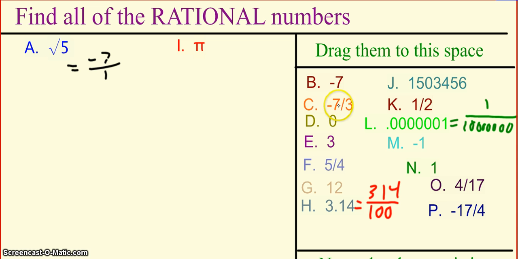Also, if you look at C here, -7/3, notice that if you were to type that into your calculator, that would actually come out to be a repeating infinite decimal. So repeating infinite decimals can be written as fractions. Think about 1/3. 1/3 is 0.3 repeating, or 2/3, which is 0.6 repeating. 7/3 follows that same idea, and so that is still a rational number.